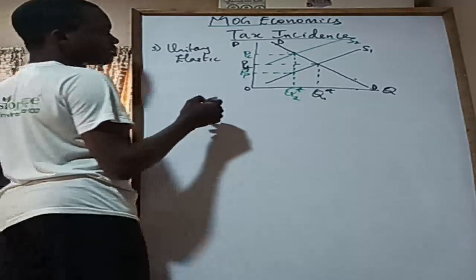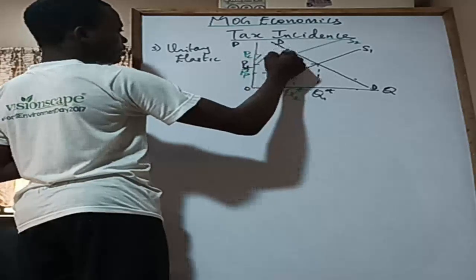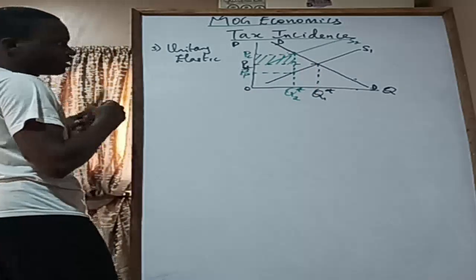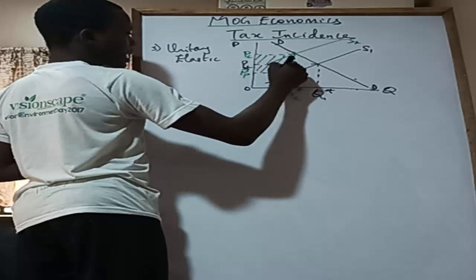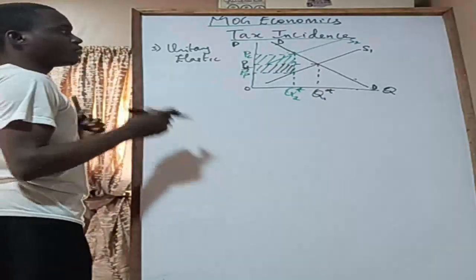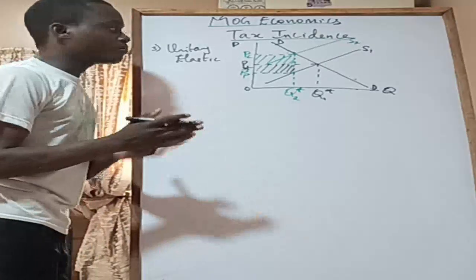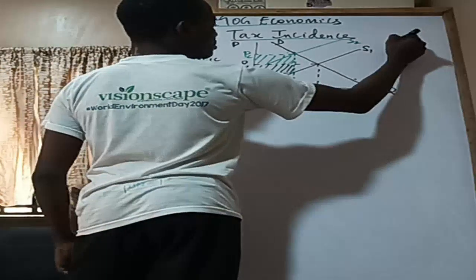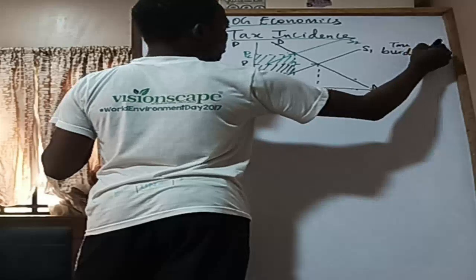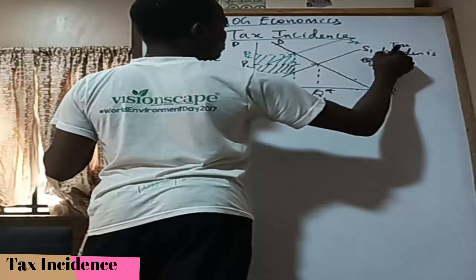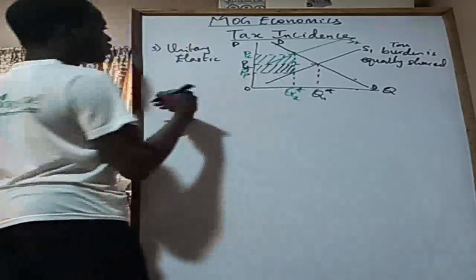When you look at it, this area and this area are of the same size. So whenever the demand curve is unitary elastic, the tax burden is equally shared between the consumers and the producers.